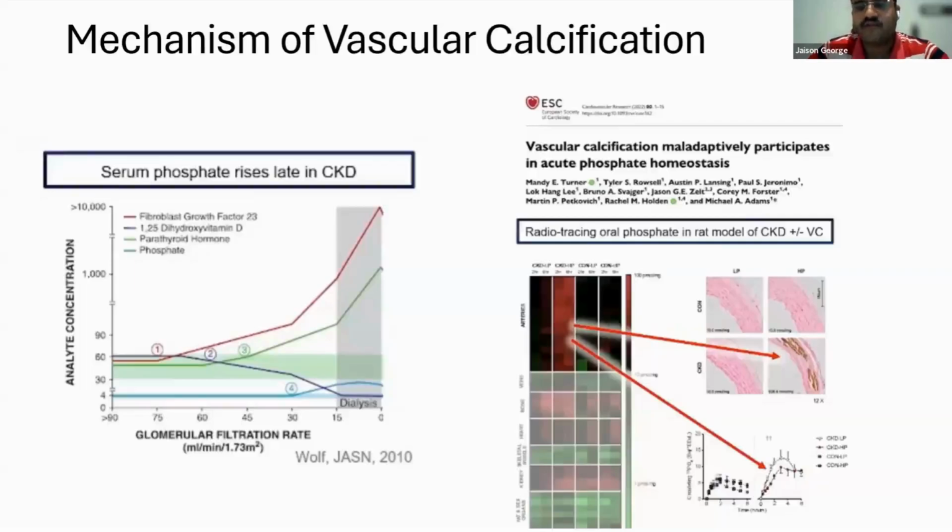This means that there is some phosphate dysregulation already in play, although phosphate rise is not seen until late CKD. It has been demonstrated that microcalcification begins in vessels in early CKD despite normal serum phosphate. This is further proven in a study published in the Journal of European Society of Cardiology in 2023, where they fed radio-labeled phosphate to CKD model of mice. And these traces were later identified in calcified blood vessels of mice, despite blood levels of phosphate remaining normal.